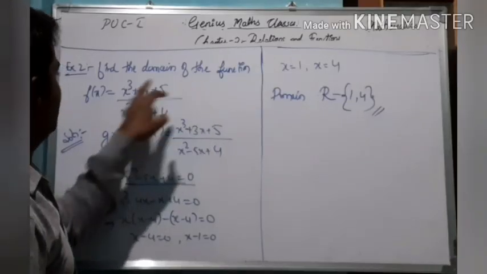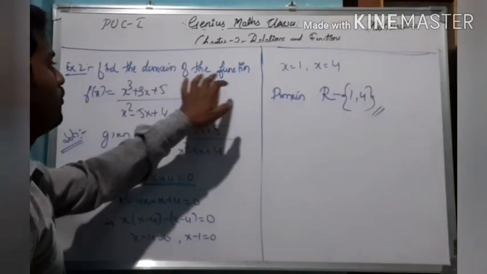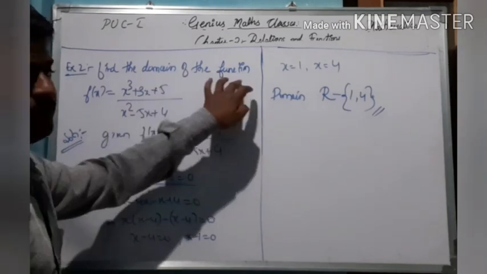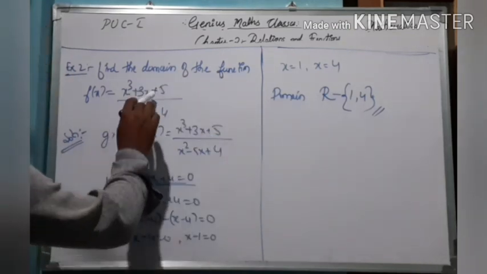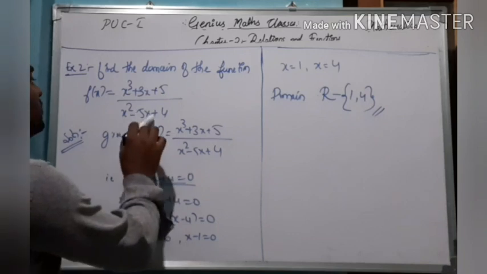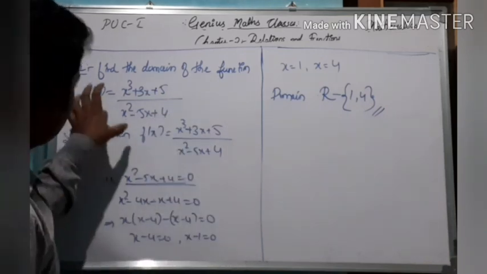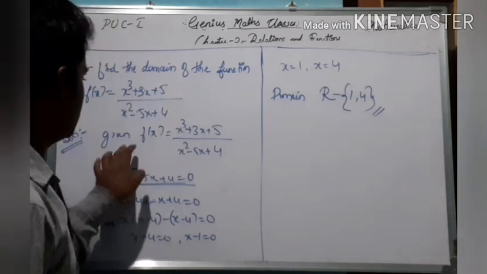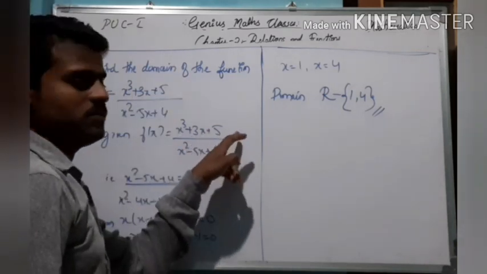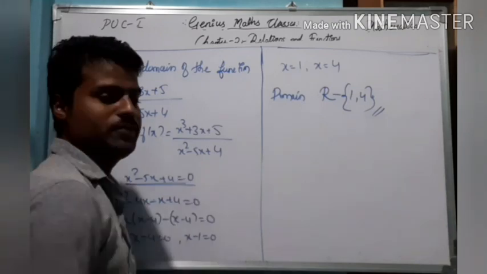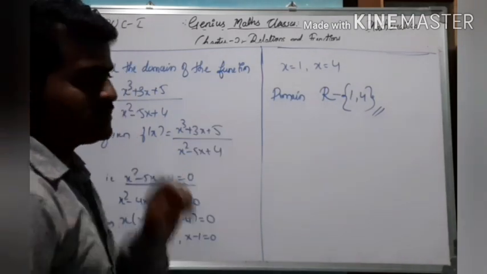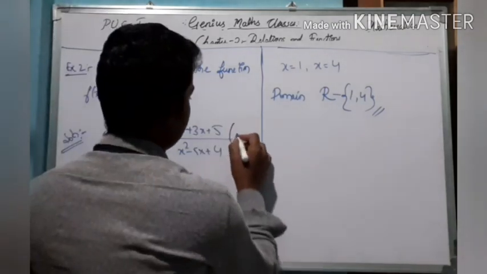Second example, okay, in it I have to find out the domain of the function. Find the domain of the function f of x equal to x cube plus 3x plus 5 divided by x square minus 5x plus 4. Okay, solution. Let me consider the given example, that is f of x equal to x cube plus 3x plus 5 divided by x square minus 5x plus 4. This is a rational function.